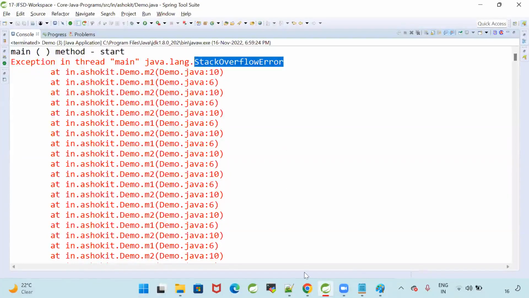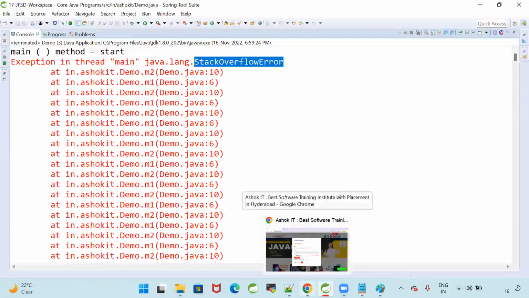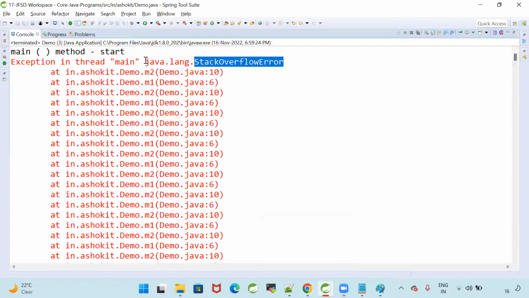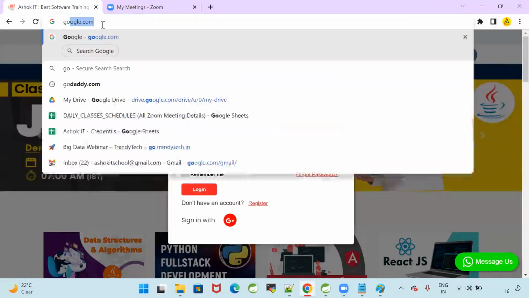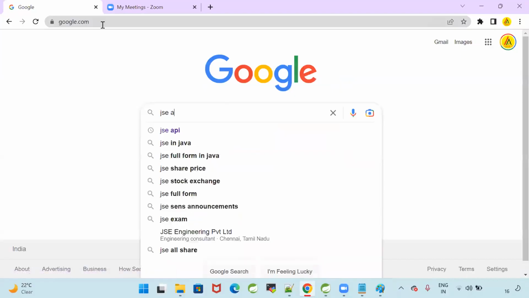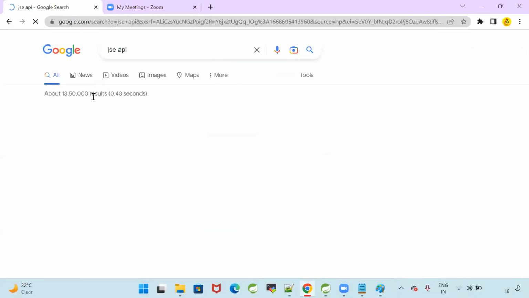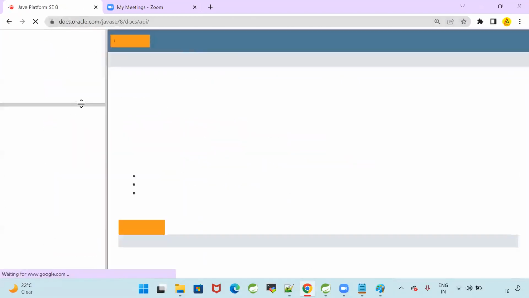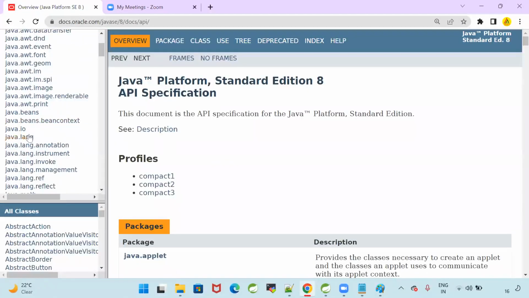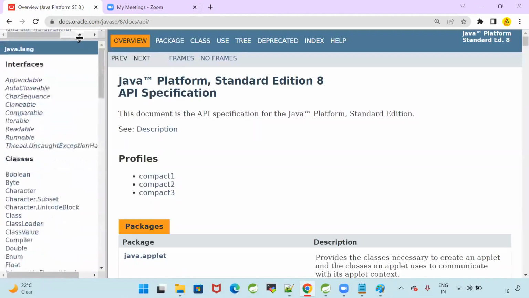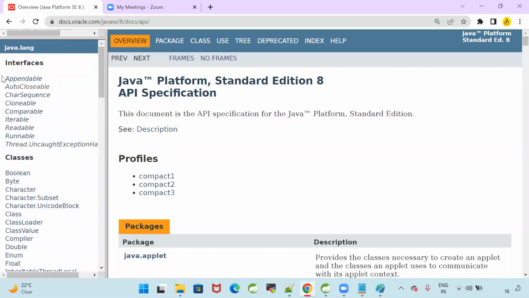What is the class name? StackOverflowError. In which package is it available? It is available in the java.lang package. Let us go to the java.lang package in the Java SE API. In this lang package, what is available?